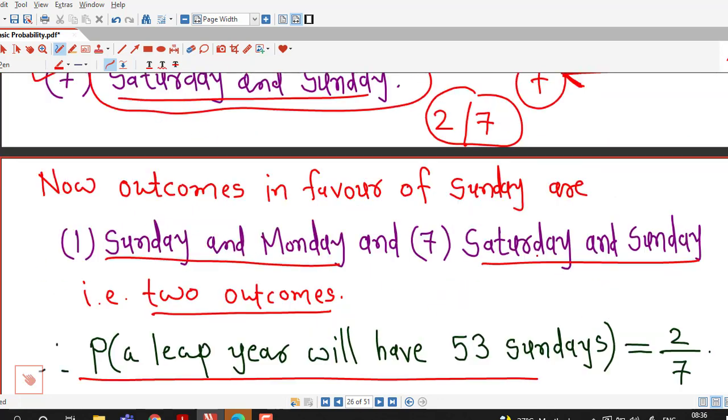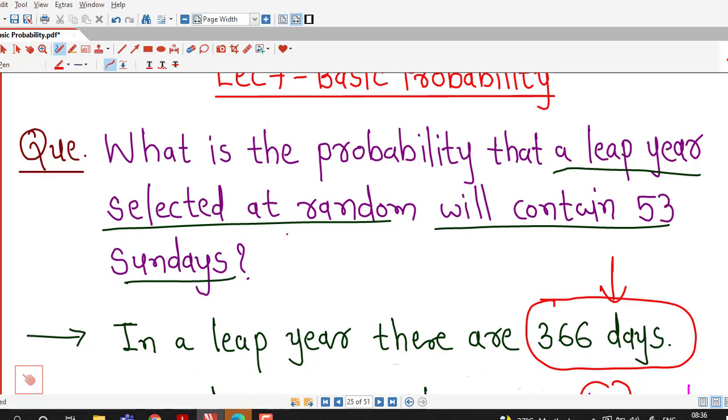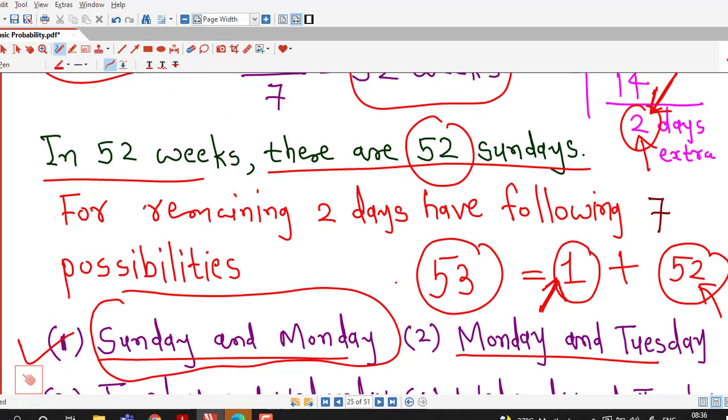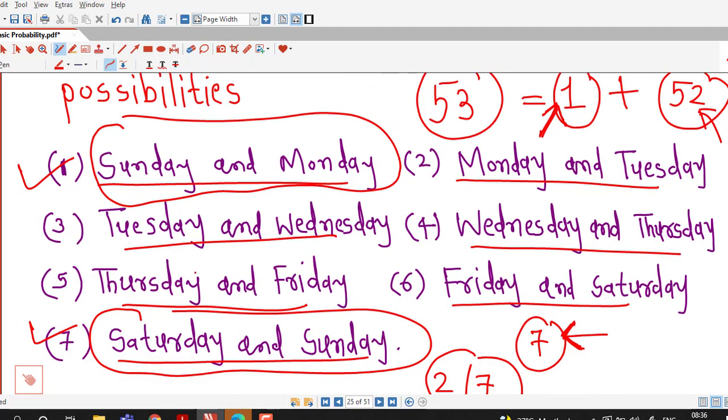In this way they can ask us the probability that, instead of Sundays, a leap year will contain 53 Mondays. Then also we have the same thing. We know that in 52 weeks there are 52 Mondays. For the 2 extra days we have these 7 possibilities. The possibilities in favor of Monday are Sunday and Monday, and Monday and Tuesday.